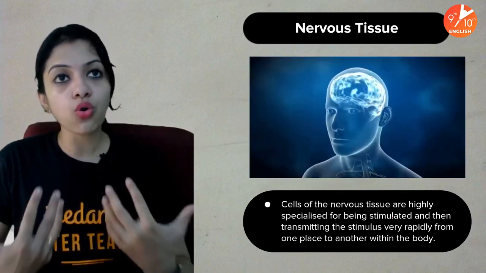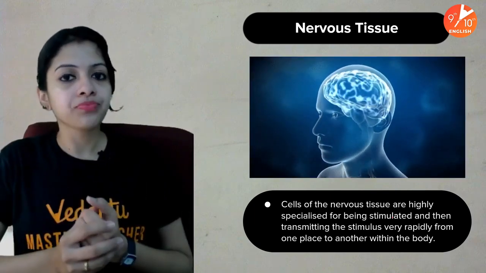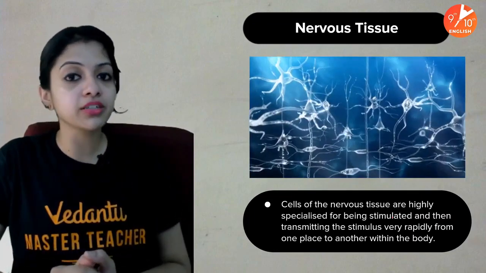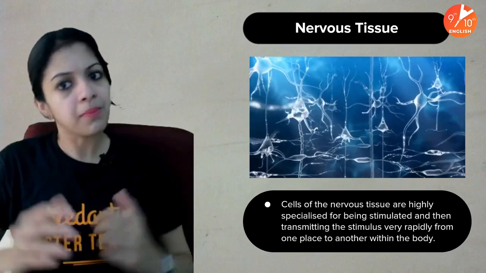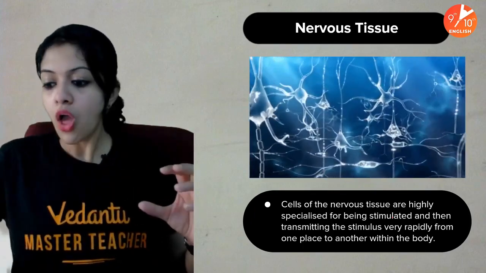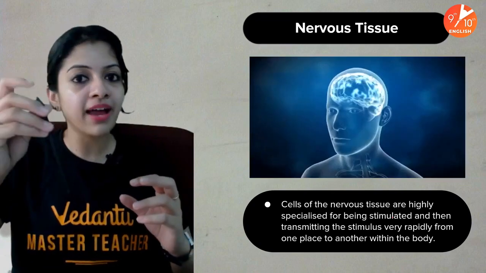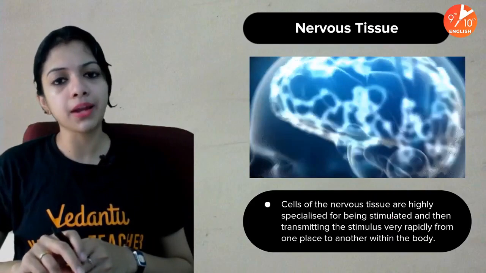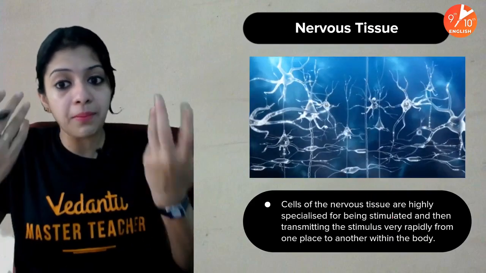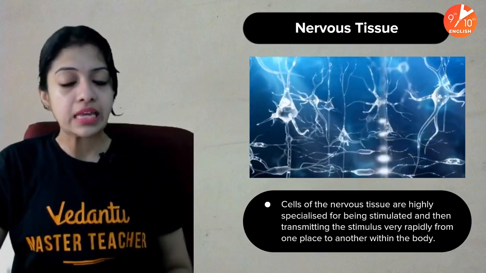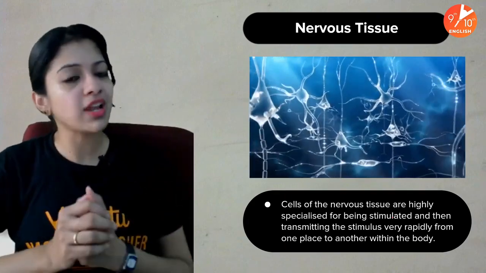If I'm able to talk to you now, my senses are playing a role. If I'm able to look at the slides which are in front of me, my senses are playing a role. My nervous tissues are playing a role. If I'm able to move my hands now, if I'm able to move back my hand, if I have touched something very sharp, that is because my nervous tissues are playing a role there. If you're able to hear me, if you're able to see me now, it's because of your nervous tissues, because they are all coordinating with each other in a highly specialized manner.